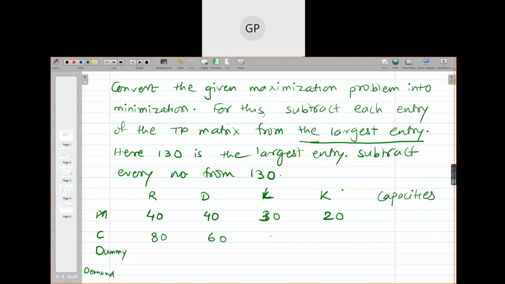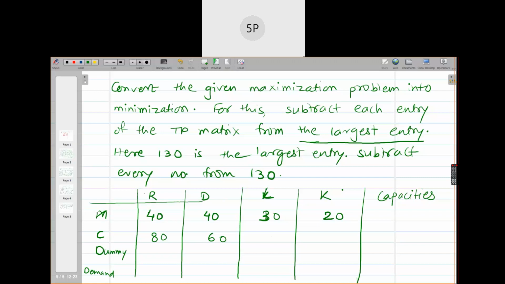Girls, come on, tell me. Do you hear me? Yes, ma'am. Then tell me quickly. 0, 0. And this is 35? 15 and 30, 45.